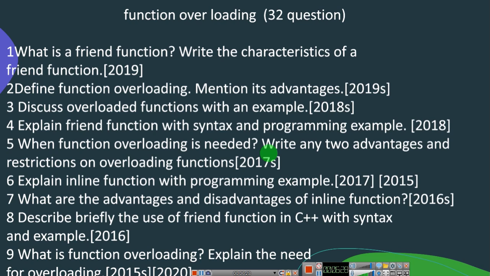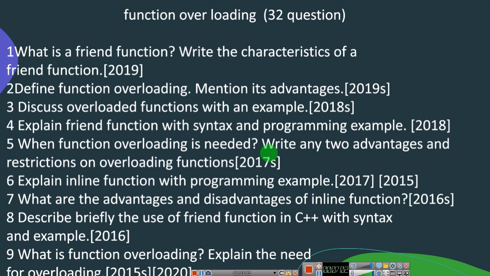So in friend function you are going to study the definition, the syntax, an example, advantages and disadvantages as well as characteristics of friend function. So that is one part. And again the second part is your inline function. So in inline function, again you are going to study what is an inline function, syntax for inline function, then advantages, disadvantages, characteristics. So these are the things you are going to study in this particular chapter.